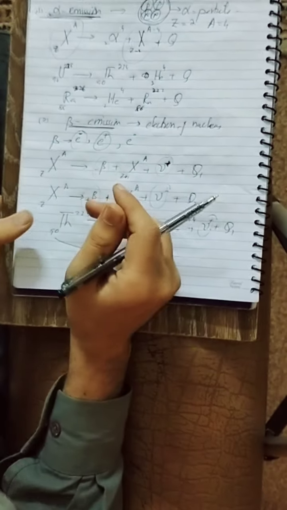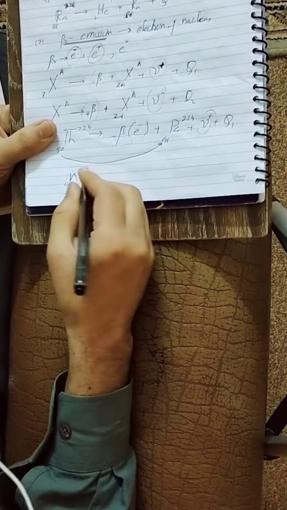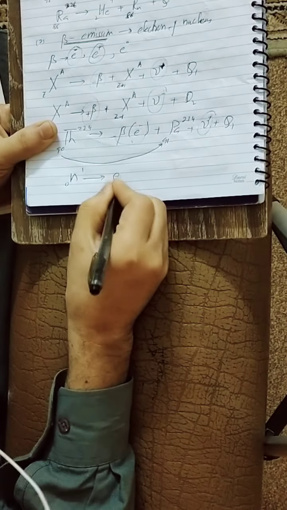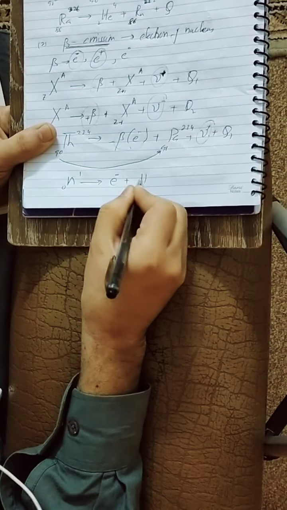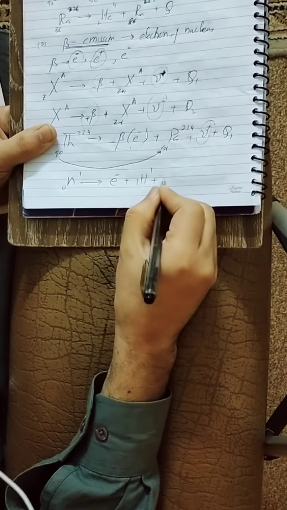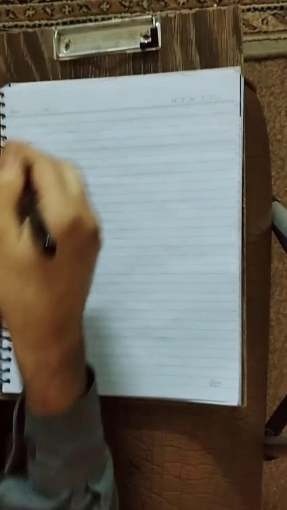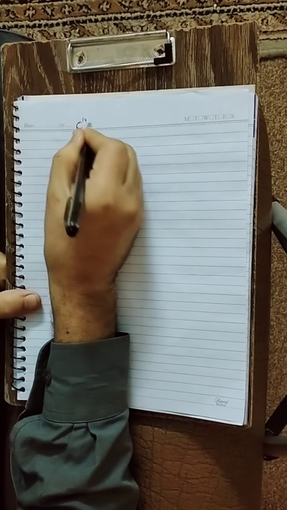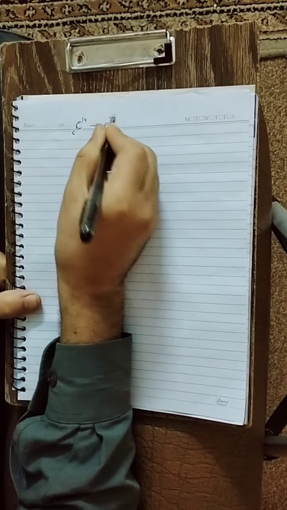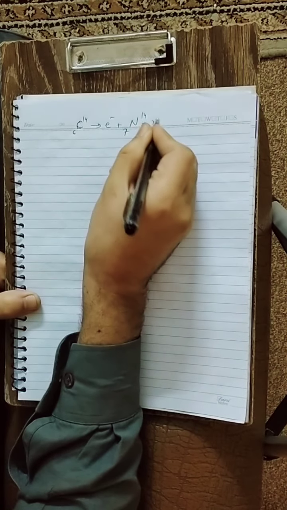So beta emission changes the charge number while it has no effect on the mass number. Let us take another example of a neutron. The neutron emits an electron, so it becomes a proton with an anti-neutrino. Let us take an example of carbon. Carbon 14 emits an electron, so it becomes nitrogen 14 plus an anti-neutrino.